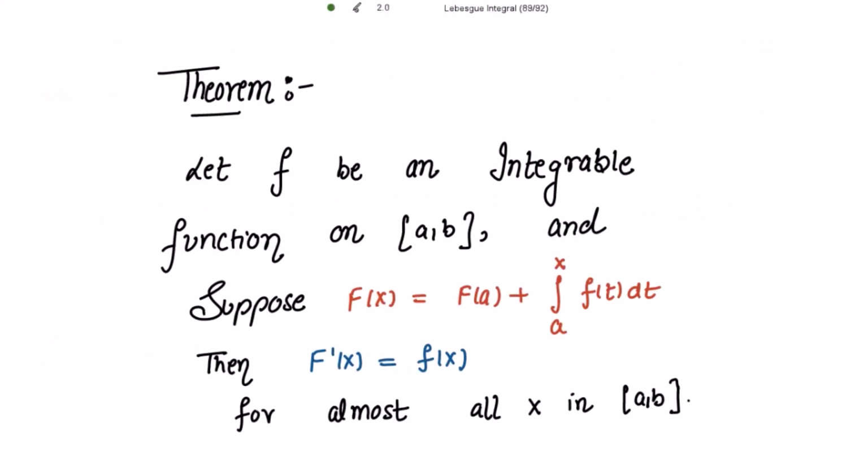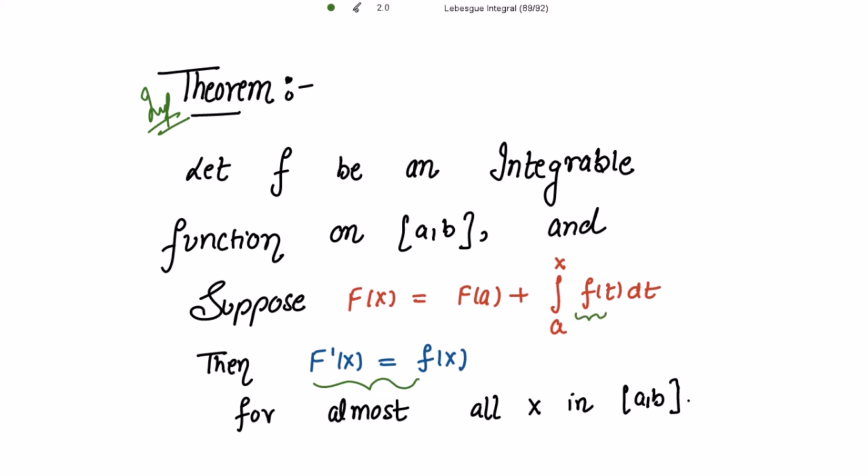This is a very important theorem. Let f be an integrable function on the closed interval [a, b], and suppose f(x) is equal to f(a) plus the integration from a to x of f(t) dt. Then we have to show that f'(x) is equal to f(x) for almost all x in the closed interval [a, b]. Now what is this small f?